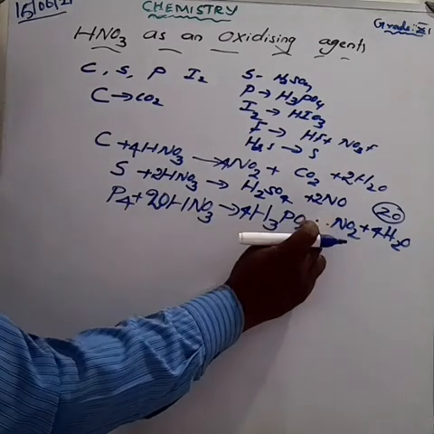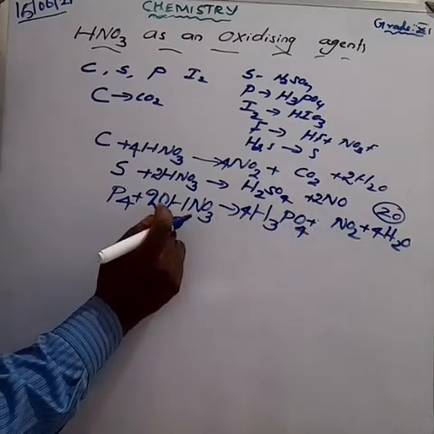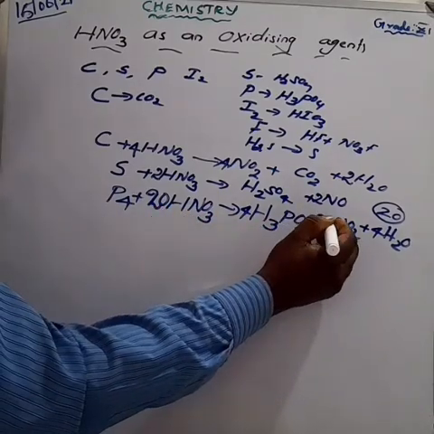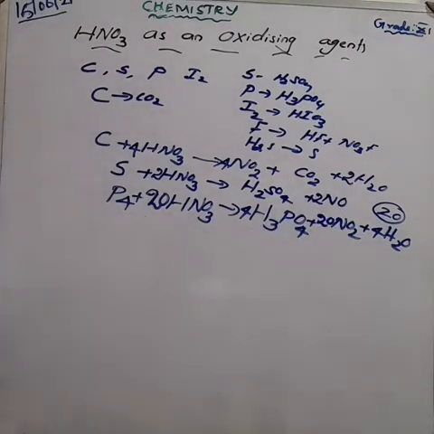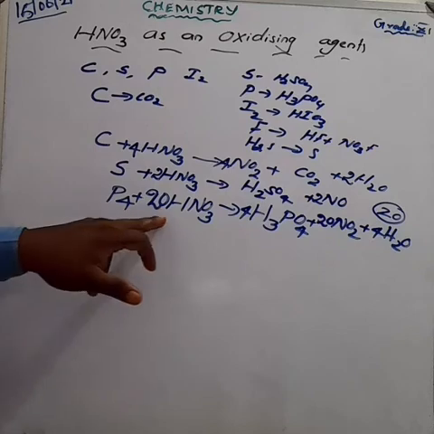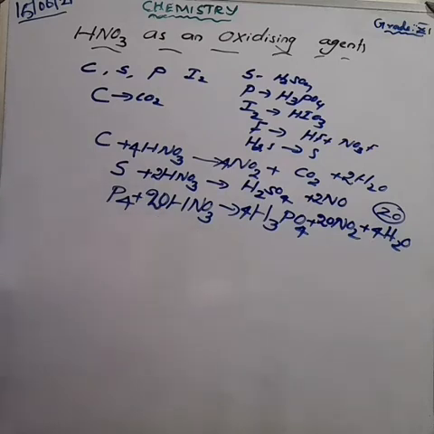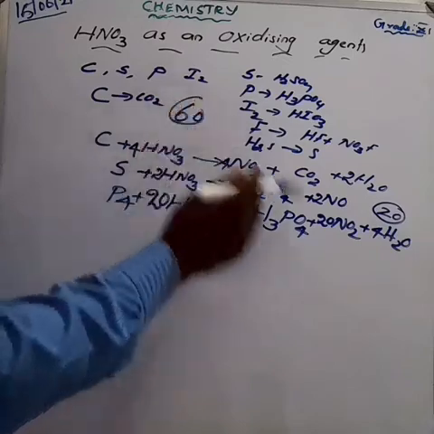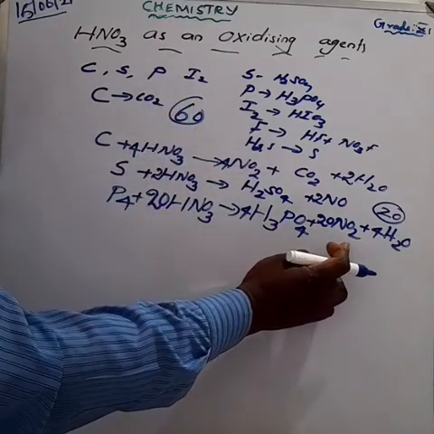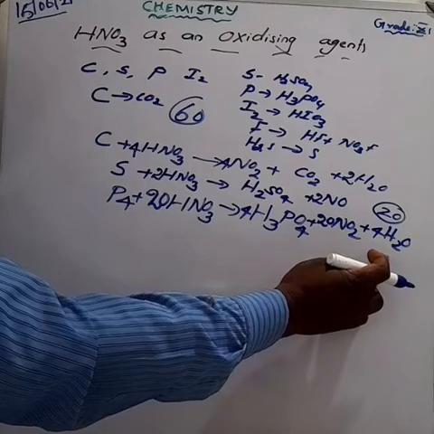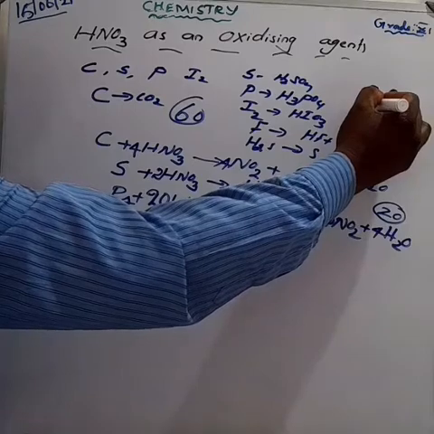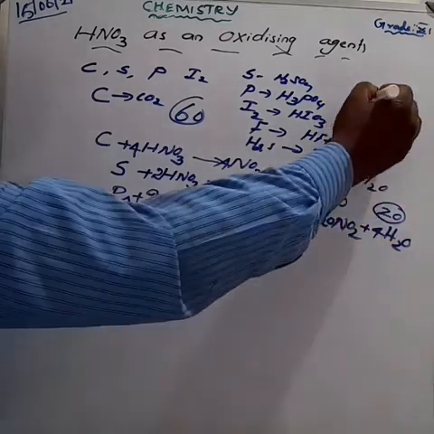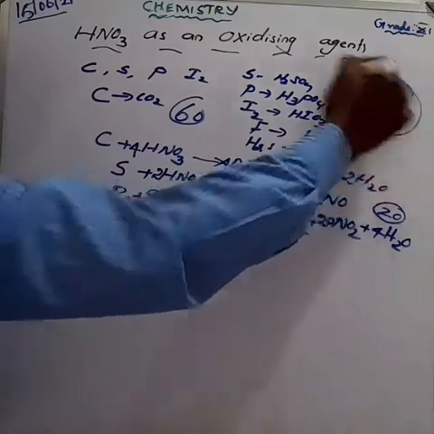How to find out nitrogen and oxygen, am I right? So nitrogen here having 20, the reactant side also we make it 20. So that also balanced, am I right? Next about the oxygen. 20 into 3 is equal to 60. So the reactant side 60 having oxygen, the product side 4 into 4 16 plus 20 into 2 40 plus 4 into 2 4. So we get 40 plus 40, 40 plus 20 60, am I right? So the equation is balanced.